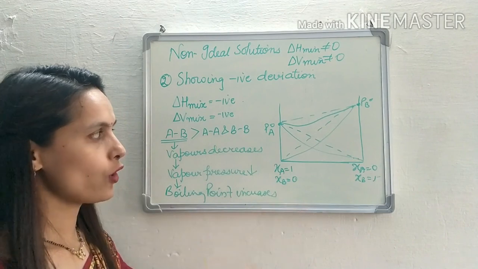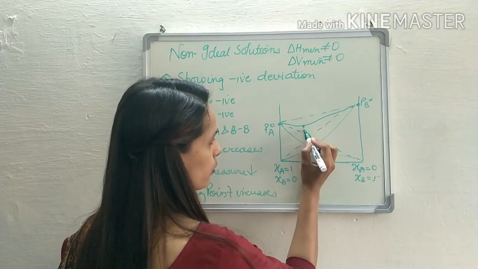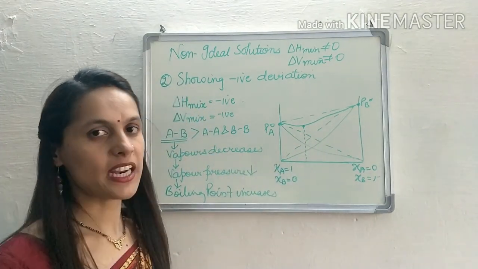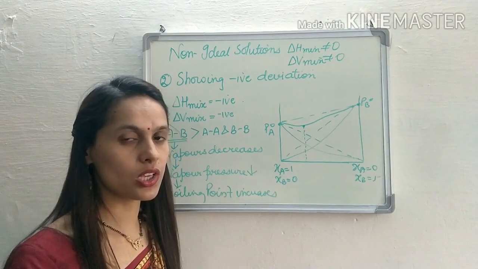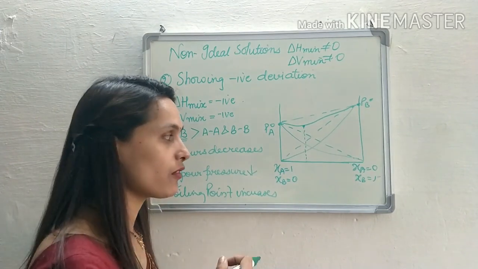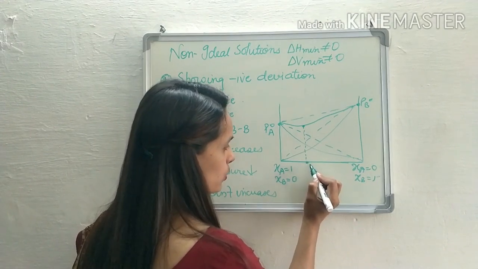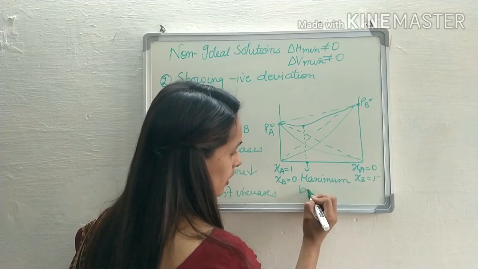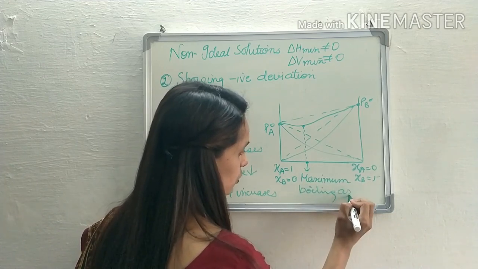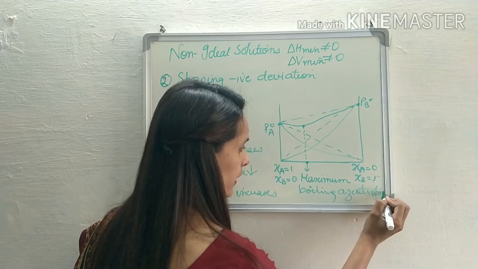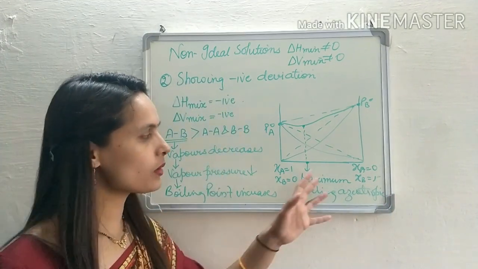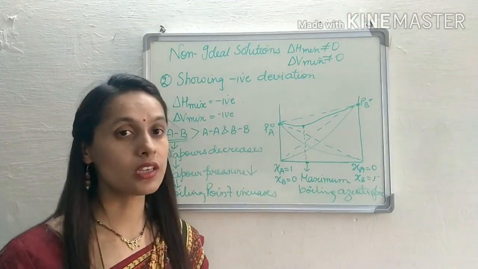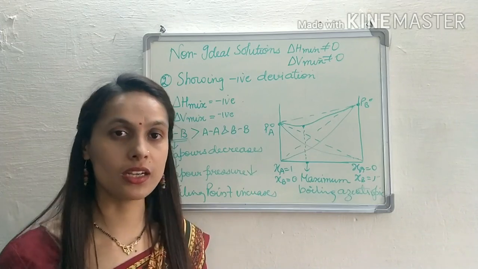Similarly, in this graph also, I got a point, a composition where the vapor pressure is minimum, and if the vapor pressure is minimum, it means at that composition the boiling point is maximum, and if the boiling point is maximum, this composition is termed as maximum boiling, again the term azeotropic mixture or azeotropic composition. Now why is it maximum boiling? Because at this composition the boiling point of this solution is maximum because the vapor pressure is minimum.